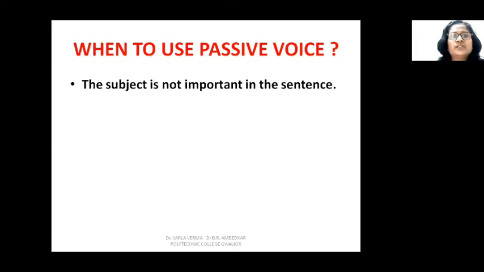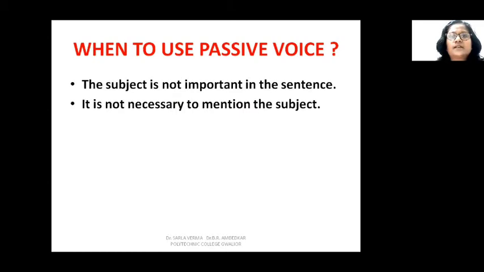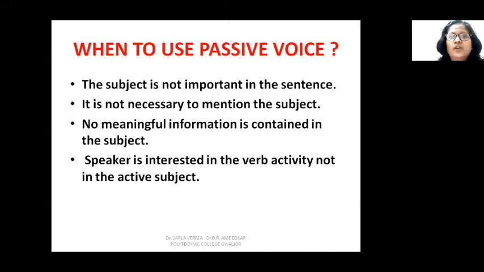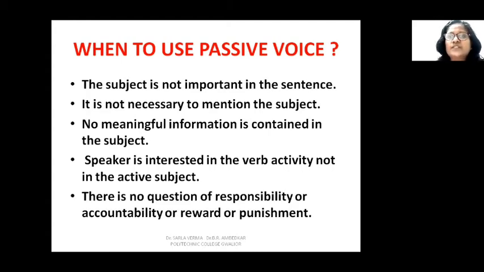So when to use passive voice? We use passive voice when the subject is not important in the sentence. It is when it is not necessary to mention the subject, when there is no meaningful information contained in the subject, or the speaker is interested in the verb activity, not in the active subject, or when there is no question of responsibility or accountability or reward or punishment or giving credit or blaming somebody for any action. So when there is no such situation, you need not use active voice.